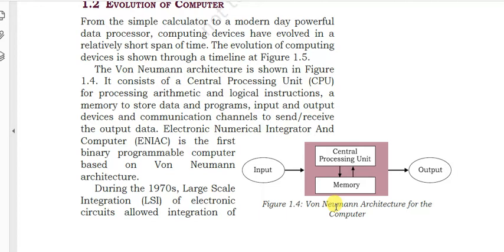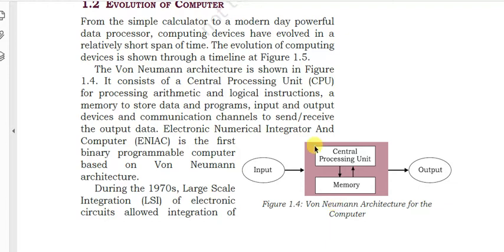The von Neumann architecture consists of a central processing unit for processing arithmetic and logical instructions, a memory to store data and program, input and output devices, and communication channels to send or receive the output data. The Electronic Numerical Integrated and Computer, ENIAC, is the first binary programmable computer that is based on von Neumann architecture.